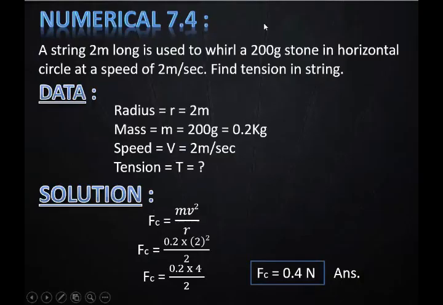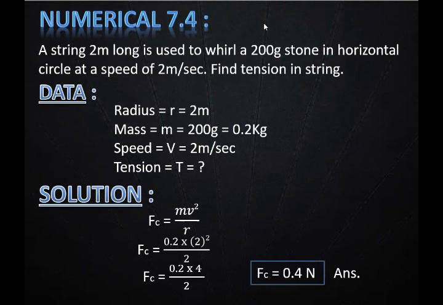A string 2 meter long is used to whirl a 200-gram stone in a horizontal circle at a speed of 2 meter per second. Find the tension in the string. Radius is 2 meter, mass is 200 gram, converted to 0.2 kilogram. Speed is V equal to 2 meter per second, students, and we have to find out the tension, which is the force. Now put these values in the equation.